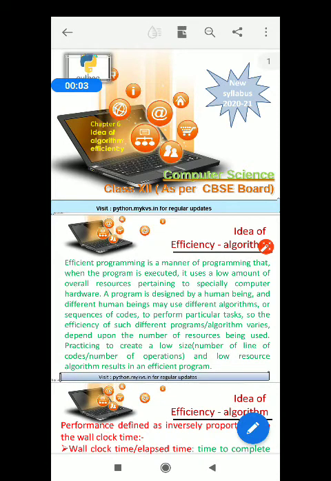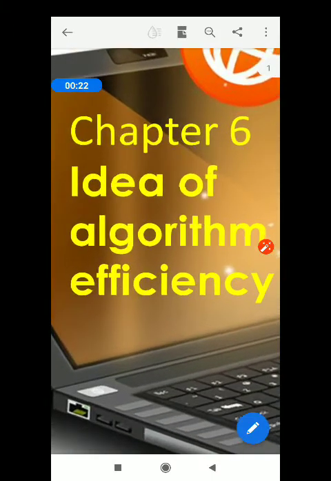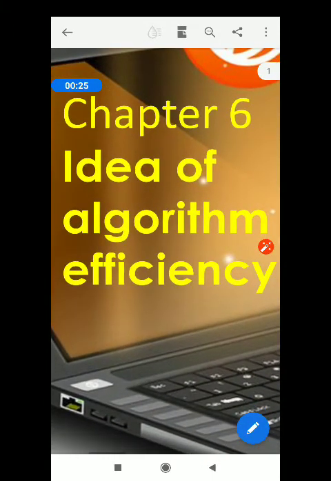Good morning, students. Today I am going to discuss one new chapter. Please give the heading in your copy: Idea of Algorithm Efficiency. Please give the heading, Idea of Algorithm Efficiency. Okay, this is the new chapter I am going to discuss.